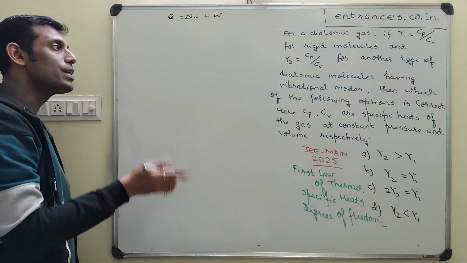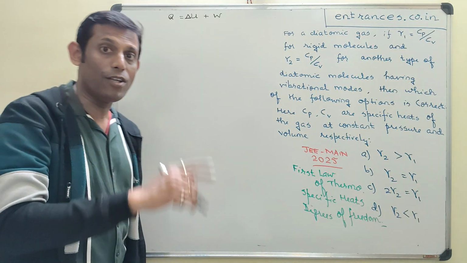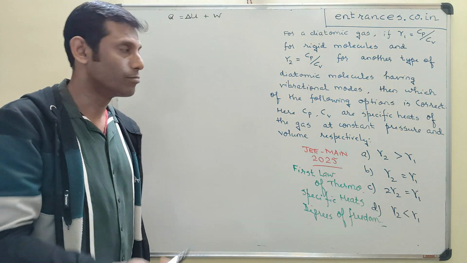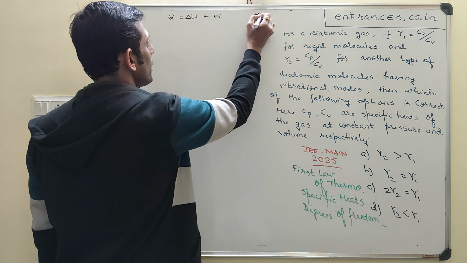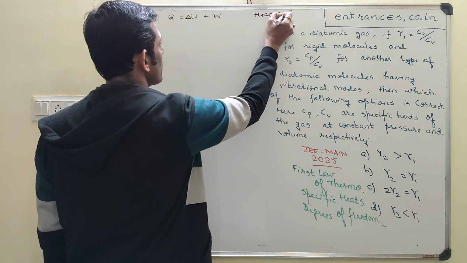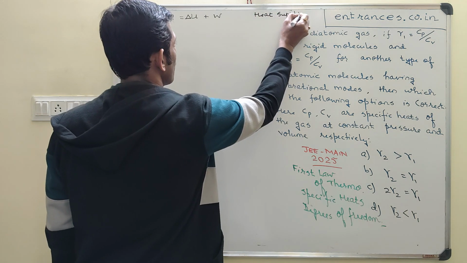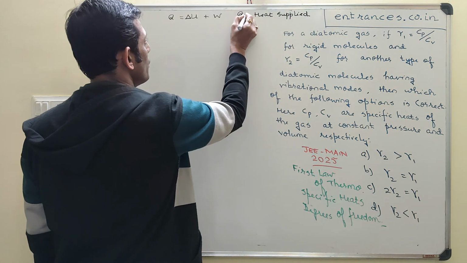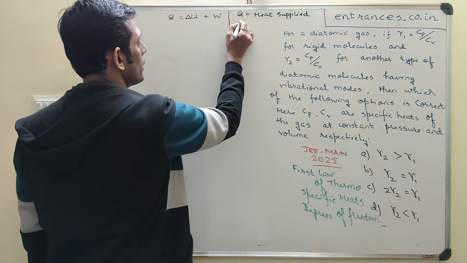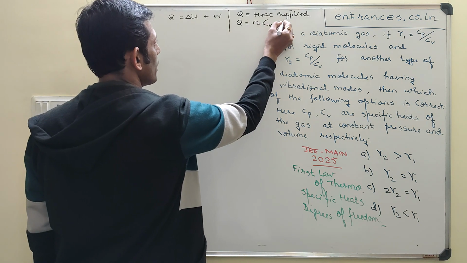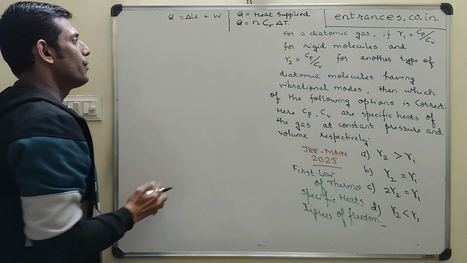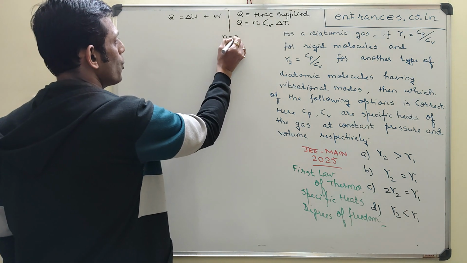Heat is always supplied on the basis of a change in temperature. That means the heat that is being supplied, if that is equal to Q, that Q is equal to n Cv delta T, where n is the number of moles.